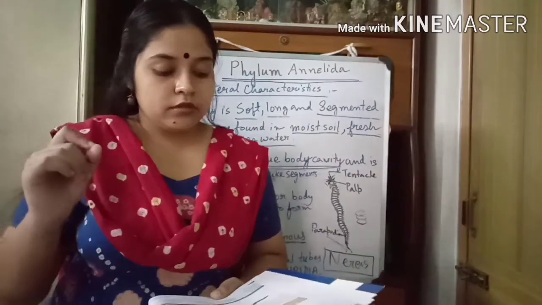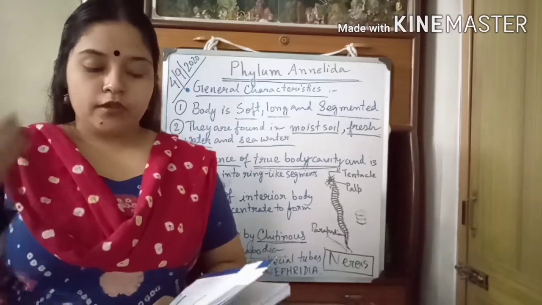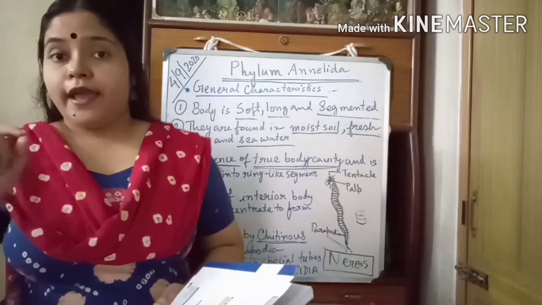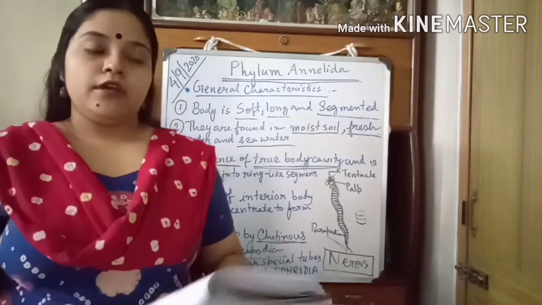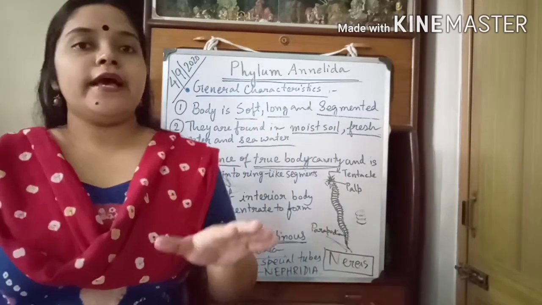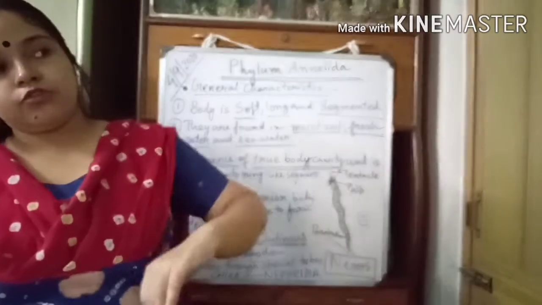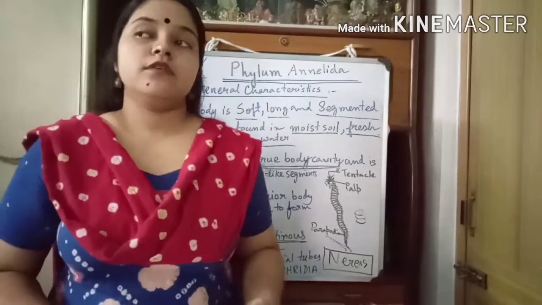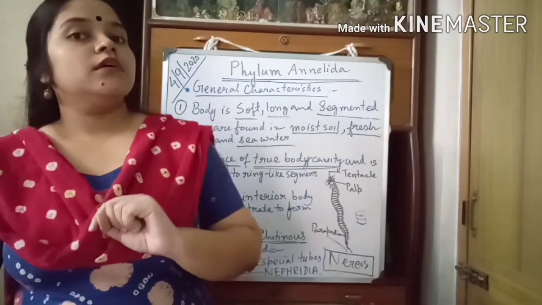On the basis of the opening of gut, what will be the difference between these three types of worms? Remember, flatworms have only one opening, right? And that single opening acts as a mouth as well as the anus. That is, they take in food and throw out waste through the same opening. In roundworms, there are two openings, one is the mouth and another is the anus.